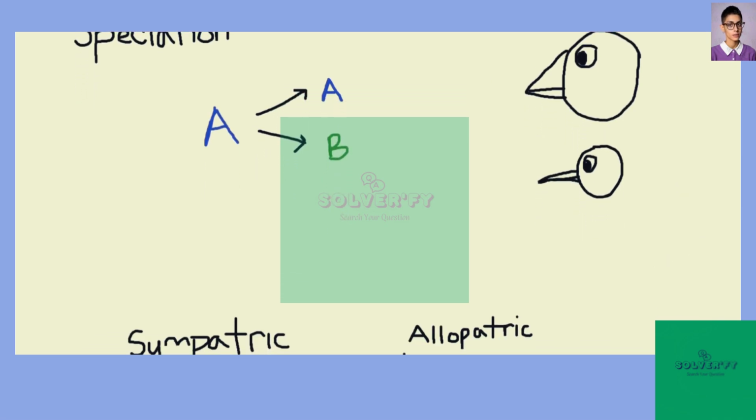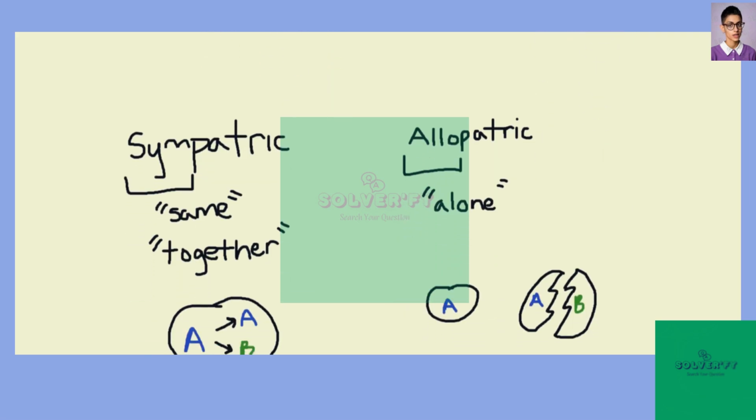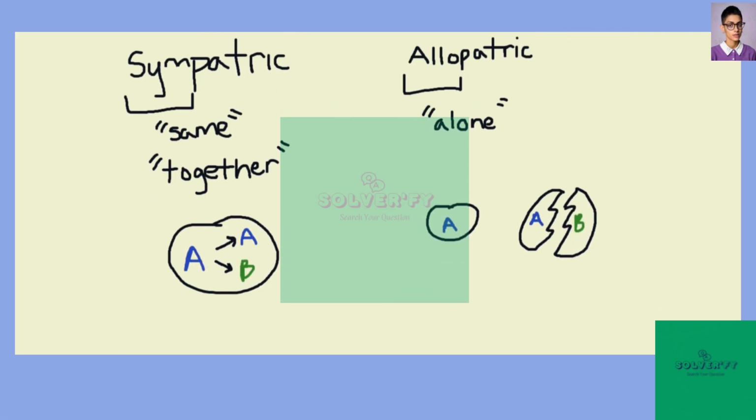So there are a couple different types of speciation based on how the new species develop. So I'll just go over two of them with you. Sympatric speciation is one type of speciation. It means the development of new species together or in the same environment. So in this case, we have a lake. Let's just say there's a fish A, and just in the same lake, in the same environments, you get fish A and a different species, fish B.